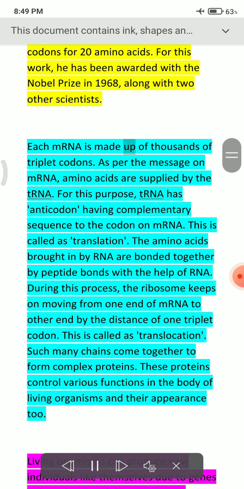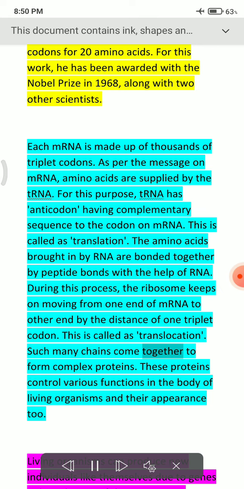Each mRNA is made up of thousands of triplet codons. As per the message on mRNA, amino acids are supplied by the tRNA. For this purpose, tRNA has an anticodon, having a complementary sequence to the codon on mRNA. This is called translation. The amino acids brought in by tRNA are bonded together by peptide bonds with the help of rRNA. During this process, the ribosome keeps on moving from one end of mRNA to the other end by the distance of one triplet codon. This is called translocation.